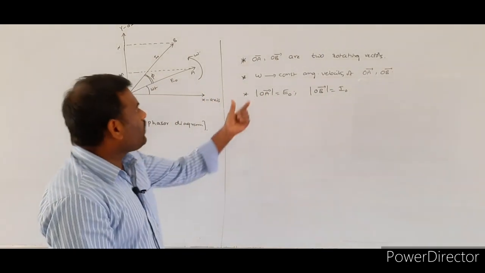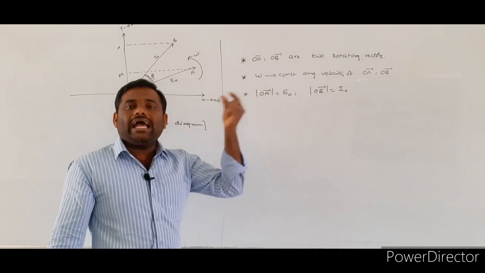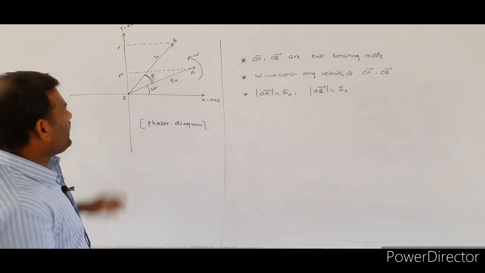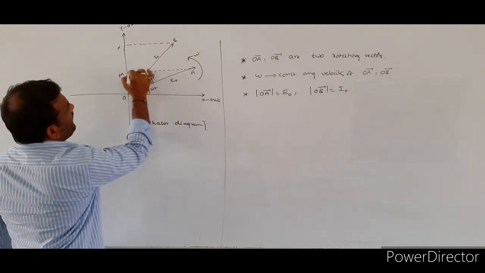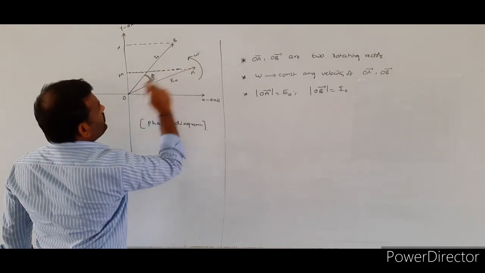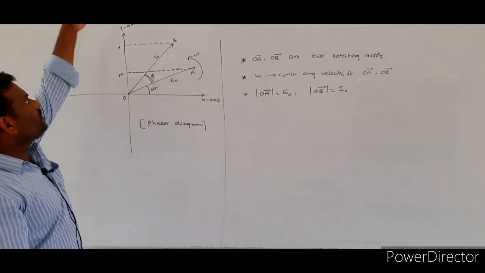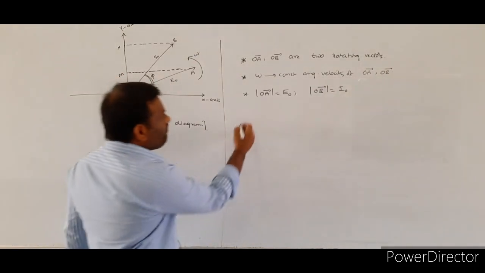Now, for the rotating vector OA bar, I have to draw the projection onto the y-axis. This dotted line indicates the projection of OA bar onto the y-axis.